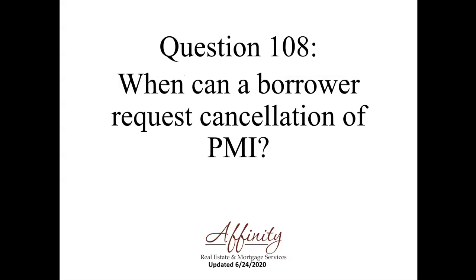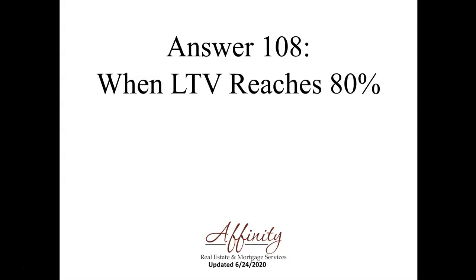Question 108. When can a borrower request cancellation of PMI? The answer is when the loan to value reaches 80%. They can request cancellation.